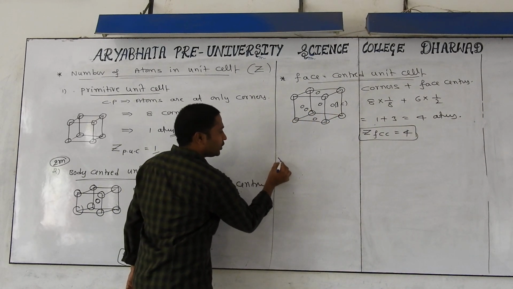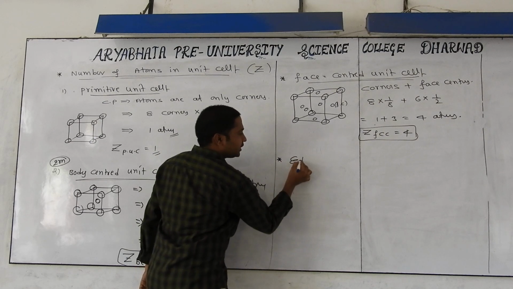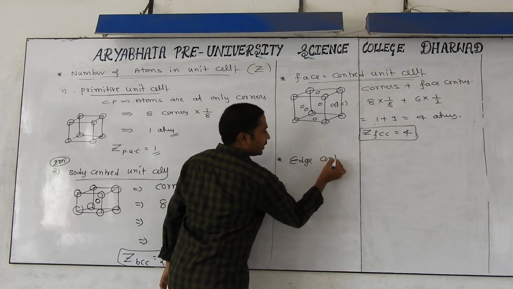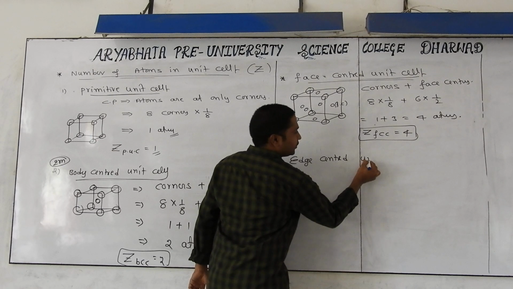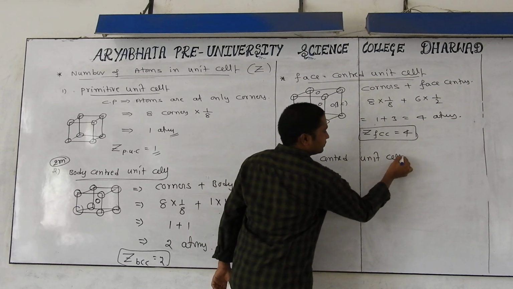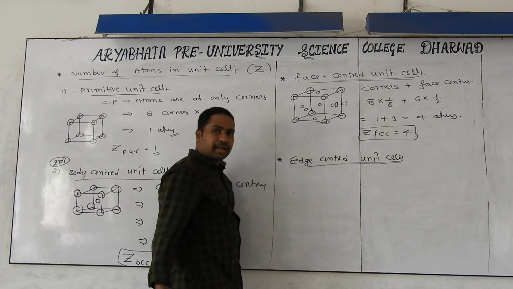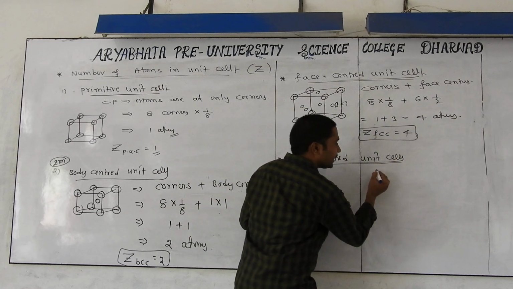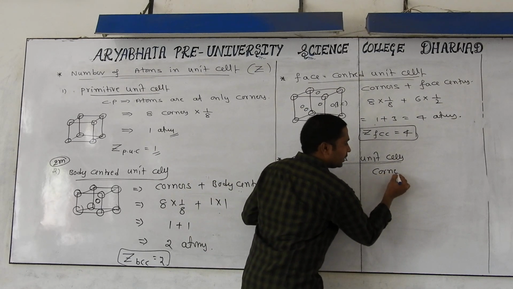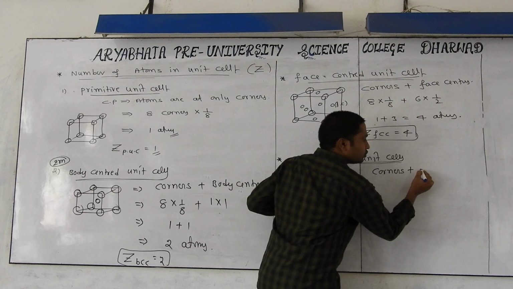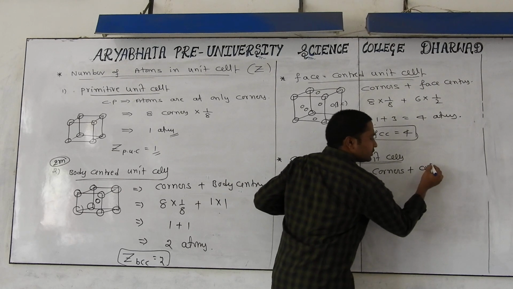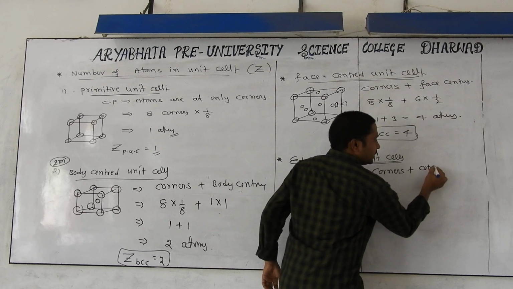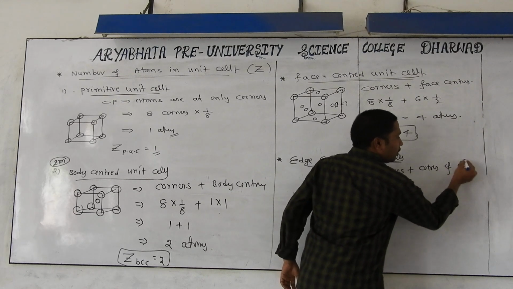Just see one more, the edge-centered unit cell. What is the meaning of edge-centered? Actually, atoms will be present at the corners and also at the centers of edges, the centers of all edges.